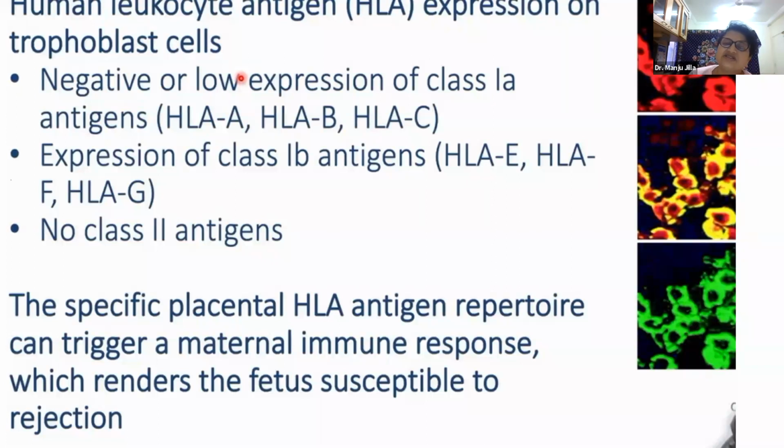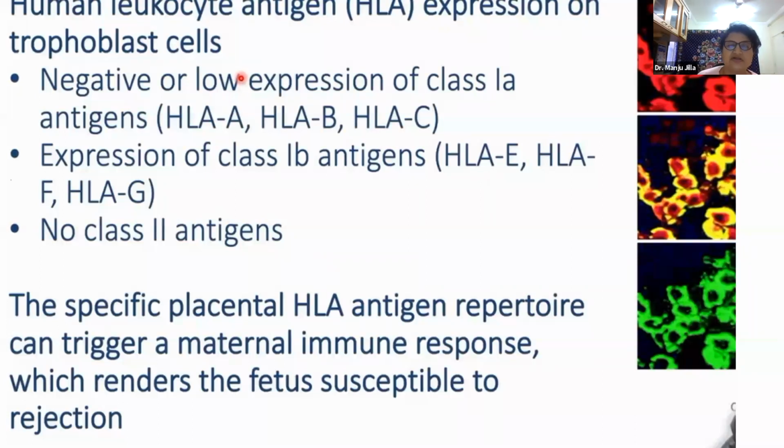Human leukocyte antigens are present on all cells of the human body, and we identify self and non-self through our human leukocyte antigens. There is no expression of HLA class 1A antigens, but there is expression of E and G antigens.